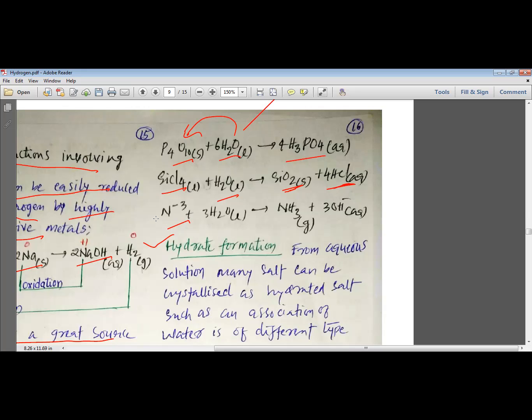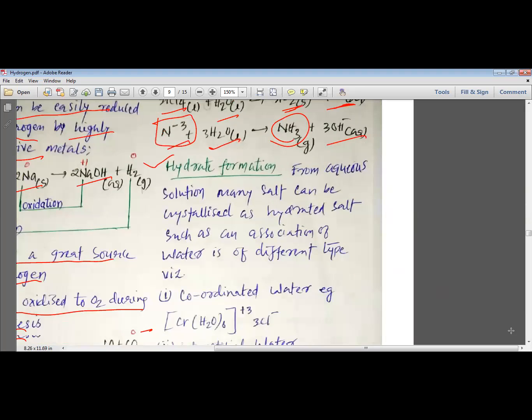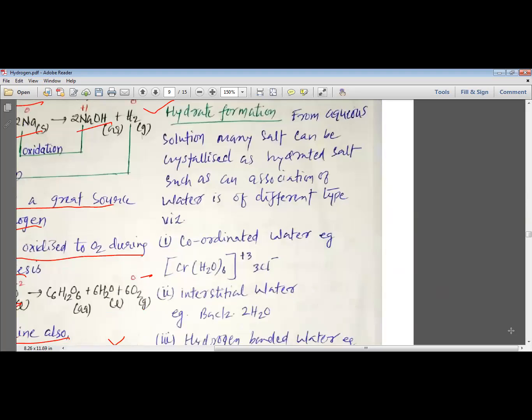In the same way, my dear students, when we have N3- and we have water, water is converted into H+ and OH- ions, and this H+ combines with the N3- and we get ammonia. So this is the way by which water is divided into the H+ ion and OH- ion, and when it is added to another compound, we call this process hydrolysis. Now we want to understand the other process, which is known as hydrate formation.